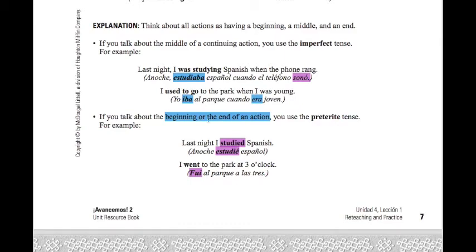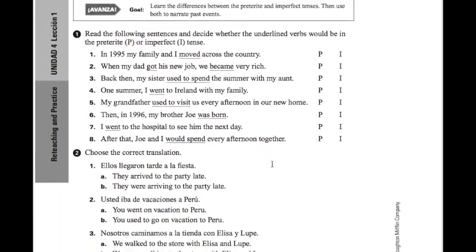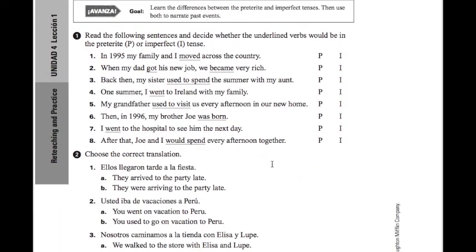Okay, so we're moving right along to the second page. Basically what you're being asked to do here is read the English sentence and select whether it is the preterite or the imperfect. I'm not going to do all of these because I want you to do it yourself, but I can do the first one for you. So in 1995, my family and I moved across the country.